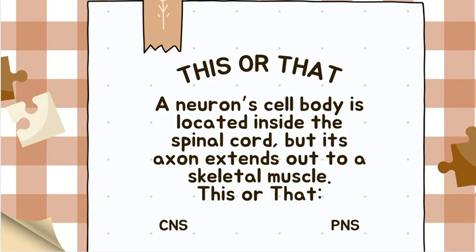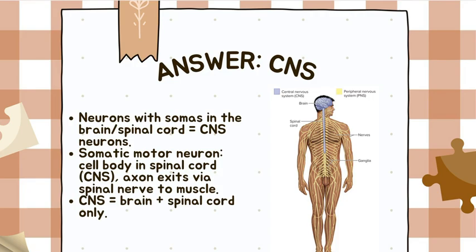Question 1, this or that. You are looking at a neuron whose cell body lives entirely inside the spinal cord. CNS or PNS? Central nervous system, since it's made out of the brain and the spinal cord, so if the cell body is solely inside the spinal cord, it's the CNS. Correct. Location of the cell body is a dead giveaway.